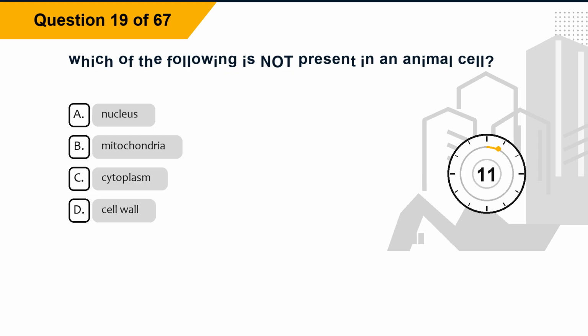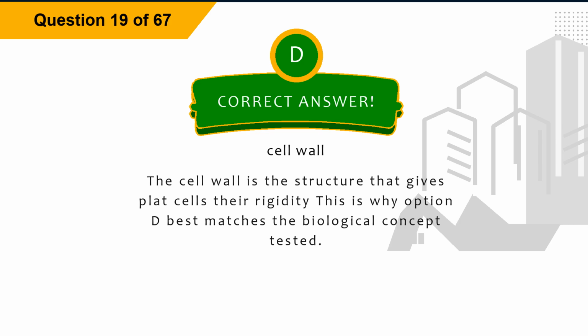Question 19. Which of the following is not present in an animal cell? Option A, nucleus. Option B, mitochondria. Option C, cytoplasm. Option D, cell wall. The correct answer is option D, cell wall. Explanation: the cell wall is the structure that gives plant cells their rigidity. This is why option D best matches the biological concept tested.